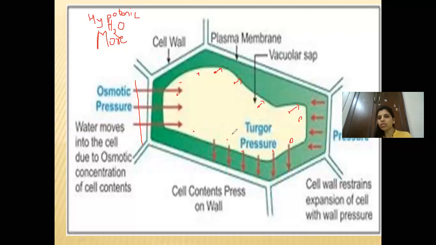This is known as turgor pressure. It is increasing, and up to the minimum pressure it can tolerate, the water is allowed, which is known as osmotic pressure. After that, the cell blocks the movement of water inside, because it has no more capacity to withstand that pressure, otherwise it will burst. Okay children, so that is the meaning of osmotic pressure.